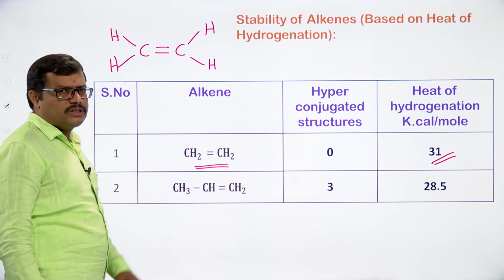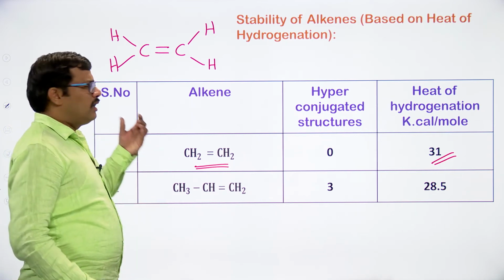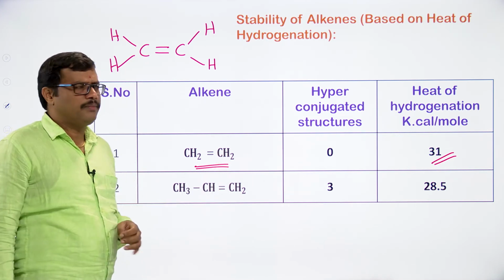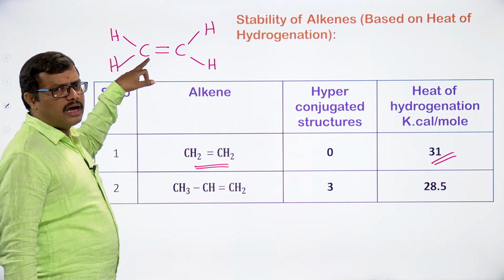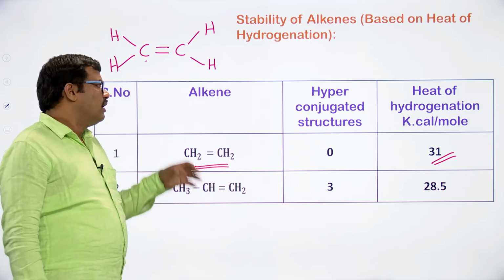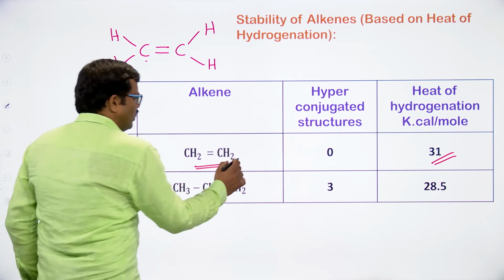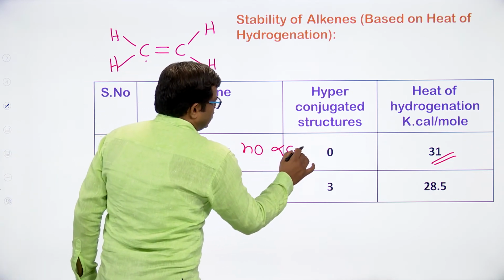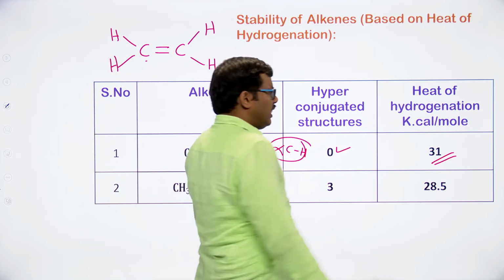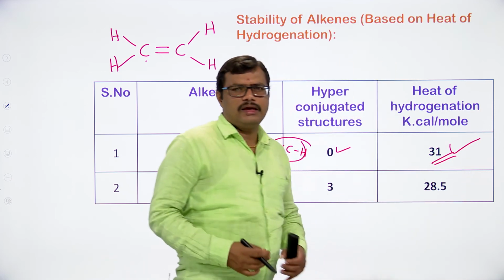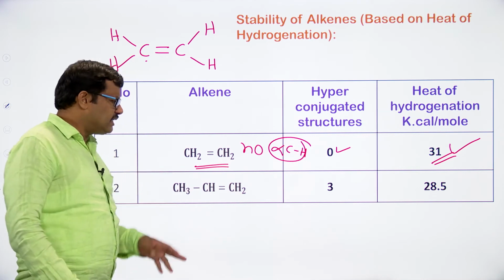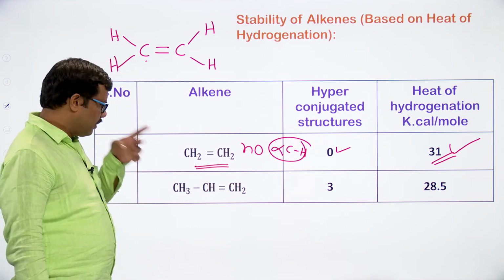Which carbon is taken as the alpha carbon? The carbon which is connected to the doubly bonded carbon. But here, the doubly bonded carbons have only 2 hydrogens each, so no alpha carbon is present in the molecule. Since there is no alpha carbon, no alpha CH bonds are present. Therefore the hyperconjugative structures are 0, and a very high heat of hydrogenation value is observed. Next, the next member of the alkene series, propene.